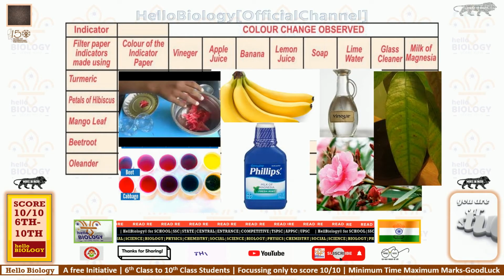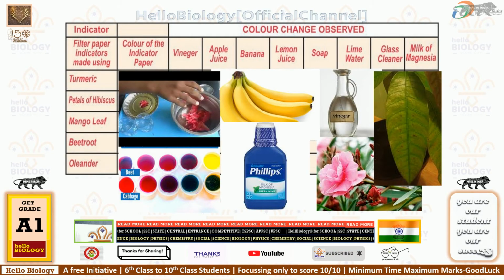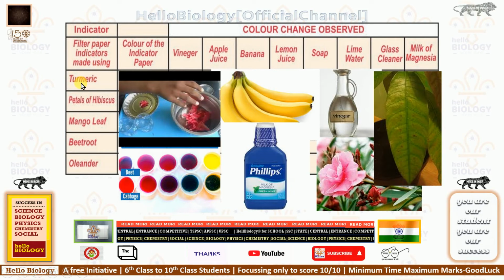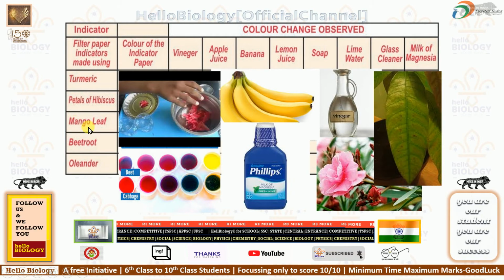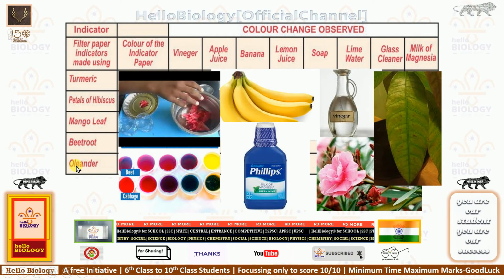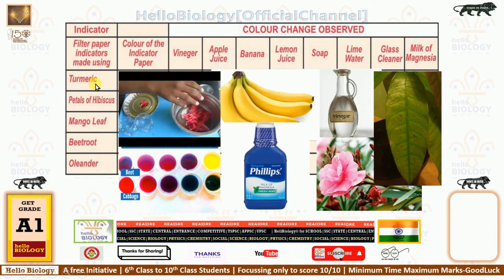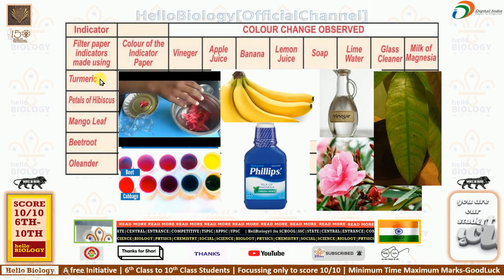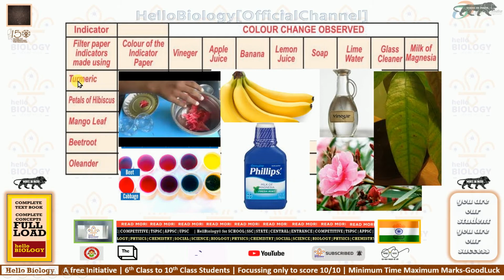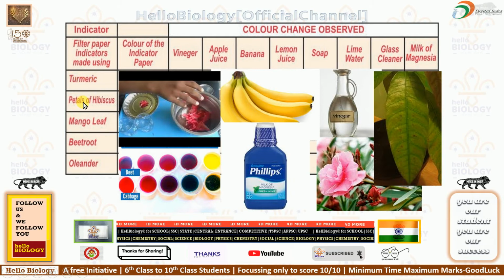Here is table 2. On the left side, you can see filter paper indicators made using turmeric, petals of hibiscus, mango leaf, beetroot and oleander. If you have prepared the turmeric paper indicator as shown in the picture above, do the same with hibiscus also.